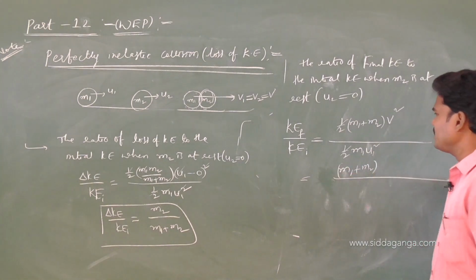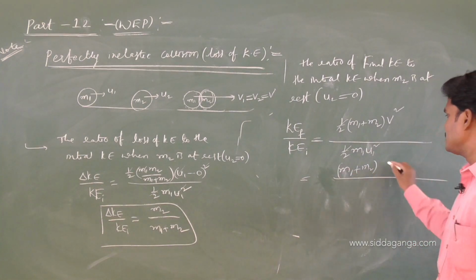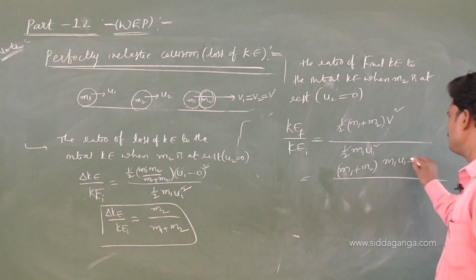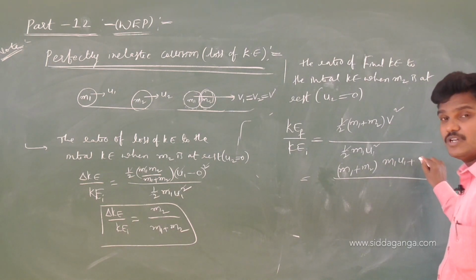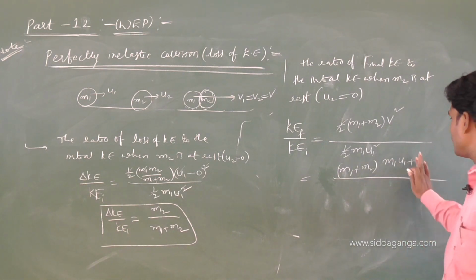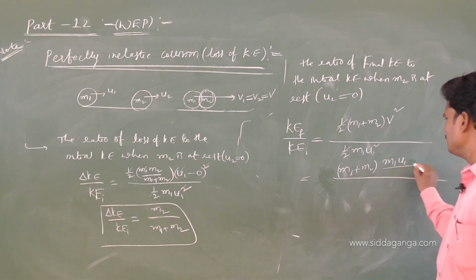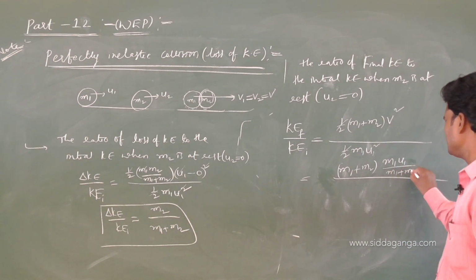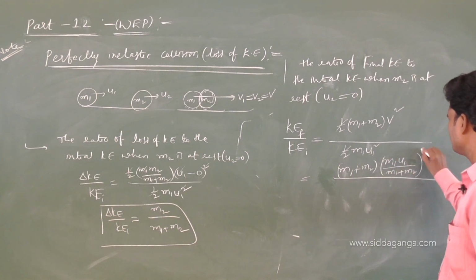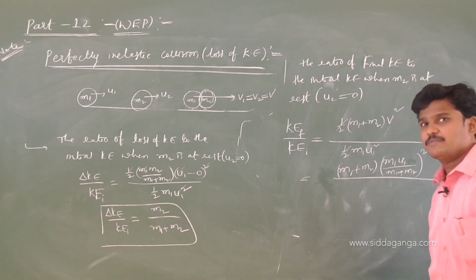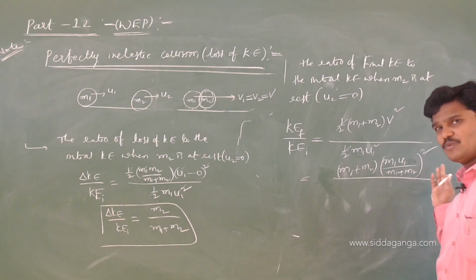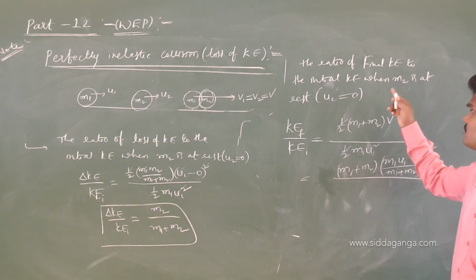What is v? The common velocity. When u2 is 0, the common velocity formula m1 u1 plus m2 u2, with u2 0, is just m1 u1 by m1 plus m2, whole square. Got this one? Our basic formula is m1 u1 plus m2 u2 by m1 plus m2, and u2 is 0 according to our condition.